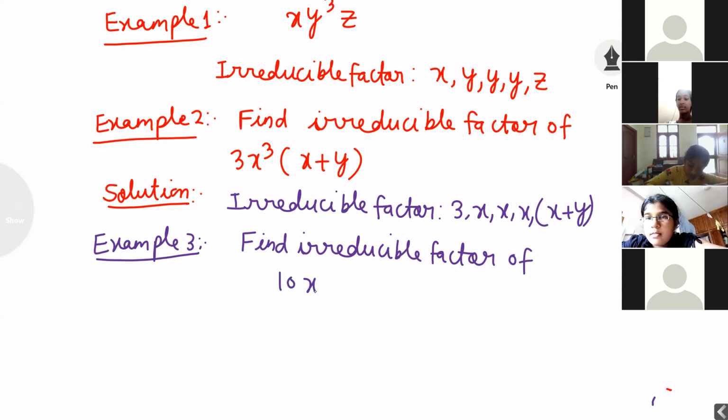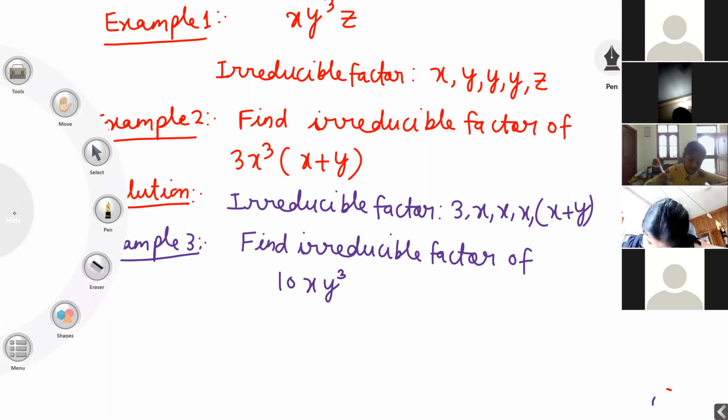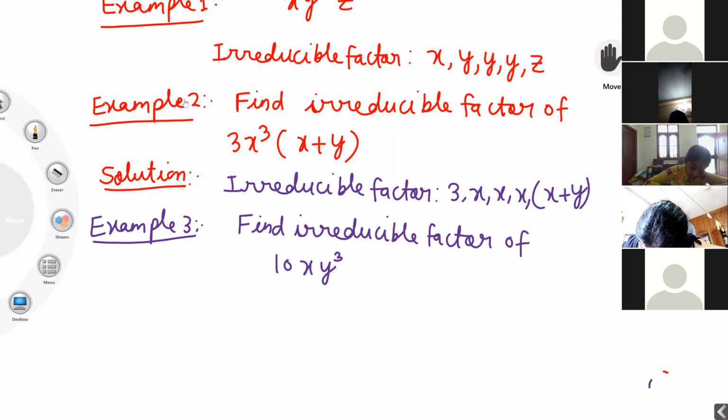Note down the answer, student. Find out the irreducible factor of 10x y cube. Now 10 I can write here as 2, 5, and then x, y, y, y.